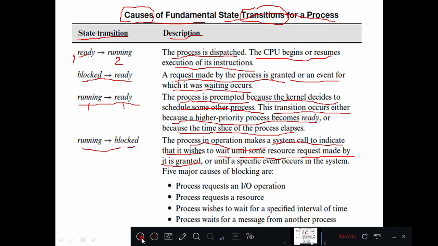I'll continue this in the next class, because my laptop is shutting down. So we'll continue this in the next class.